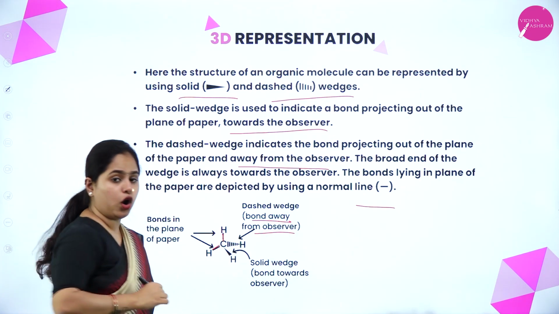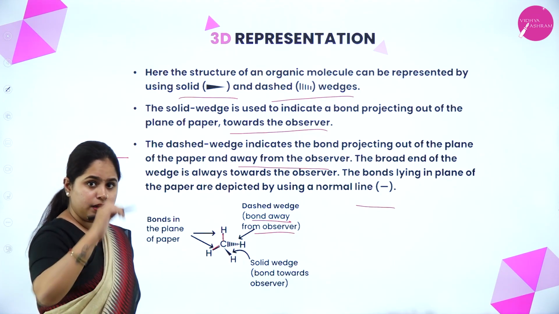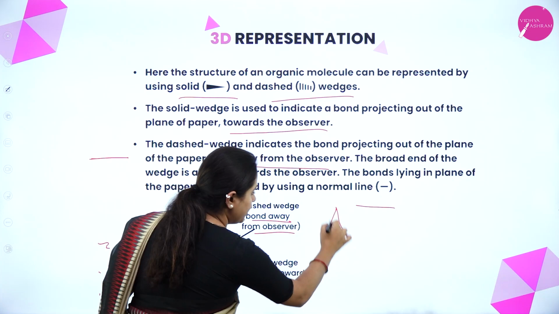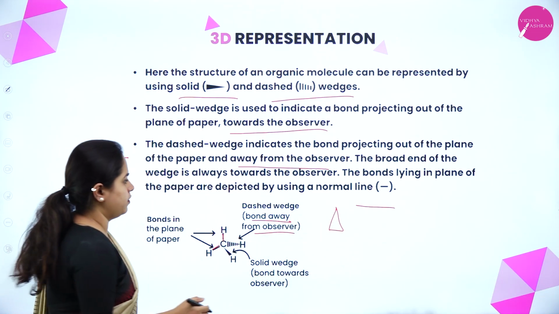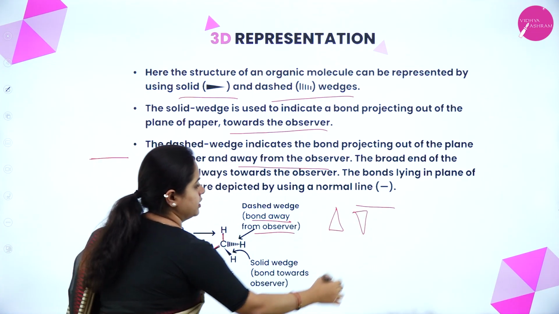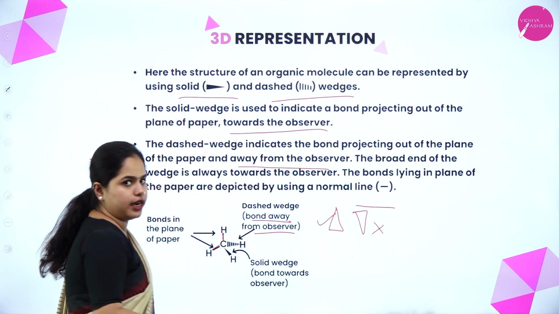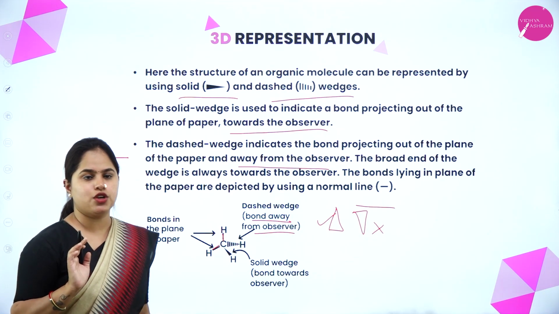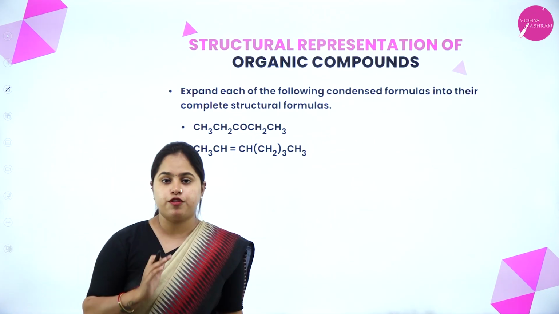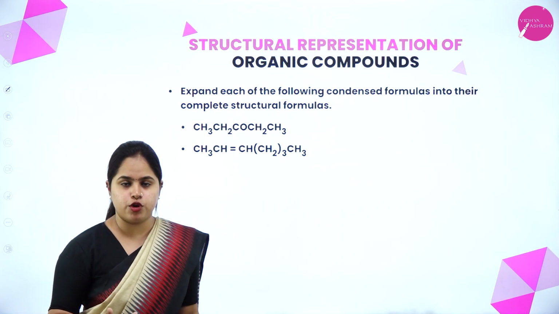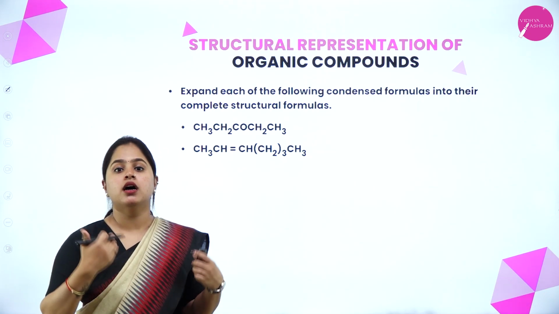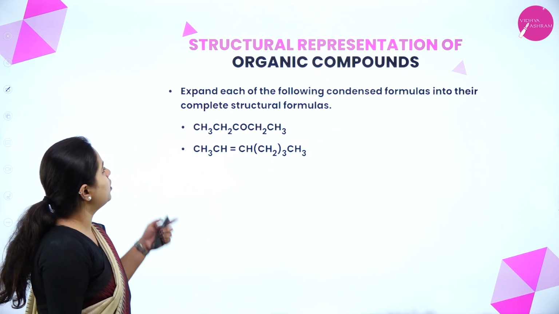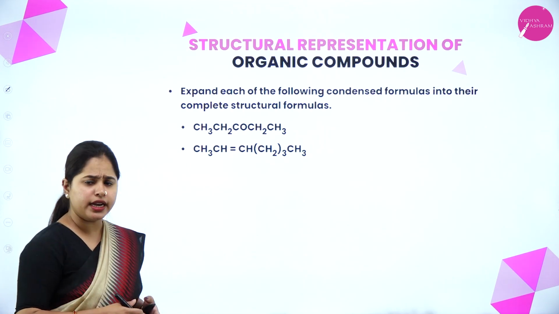Now when drawing the solid wedge, if this is the solid wedge, this broad end should always be towards the observer, and you should not write it like this. This is not correct. This is the correct one. That should be towards the observer. So I hope that is clear, and I hope the different structural representations are clear to you: complete, condensed, bond line and the 3D representation. Now let's do a quick recap of it.